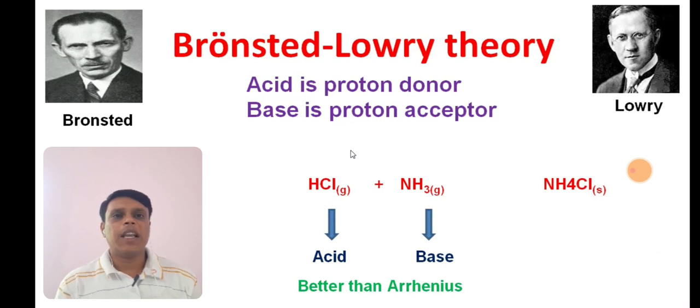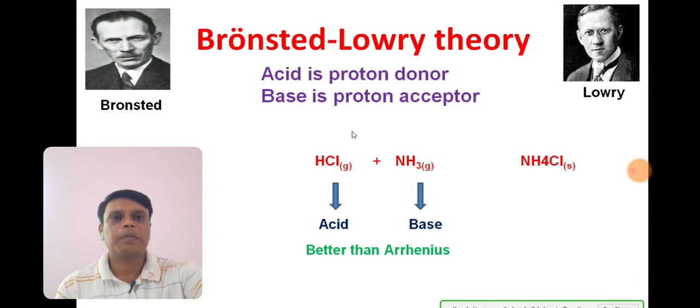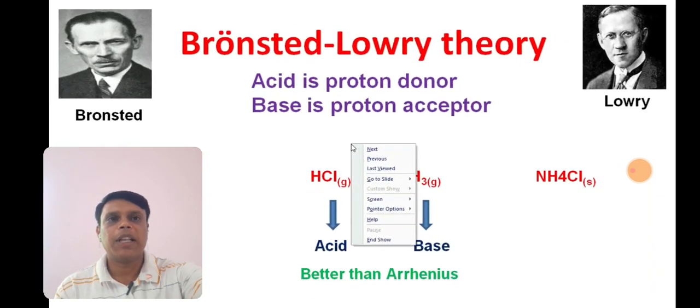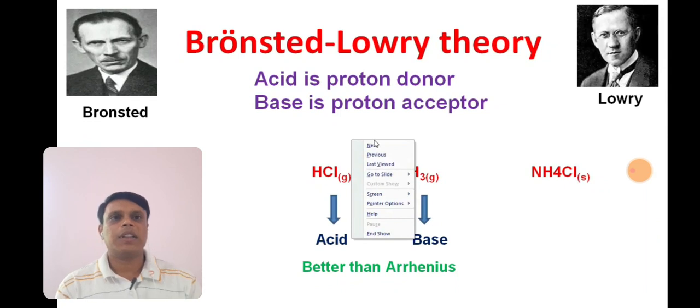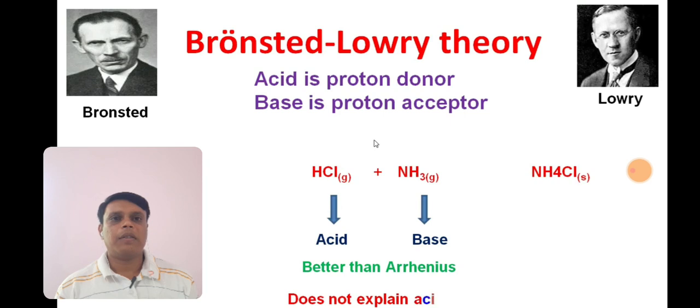Now this theory is better than Arrhenius theory, but it is not a perfect theory, because this theory also has some limitations. Which limitation? This theory does not explain the acidic nature of BF3. As all of you know, BF3 is acidic in nature, but according to the Bronsted theory, we cannot explain the acidic nature of BF3.